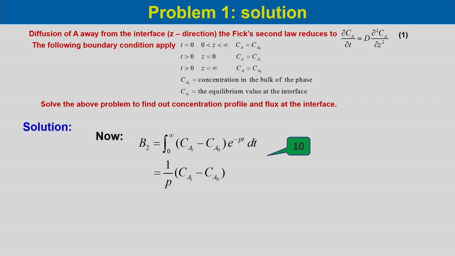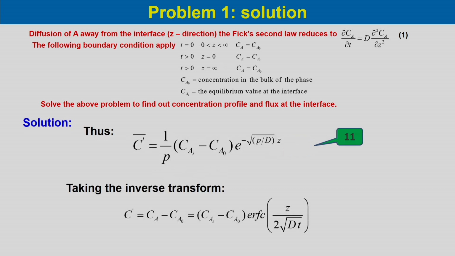If we substitute this in the earlier equation, we will get C̄' equal to (1/p)(C_Ai minus C_A0) e^(-√(p/D) z). Now, this is the Laplace transform of C', that is, of the deviation variables.